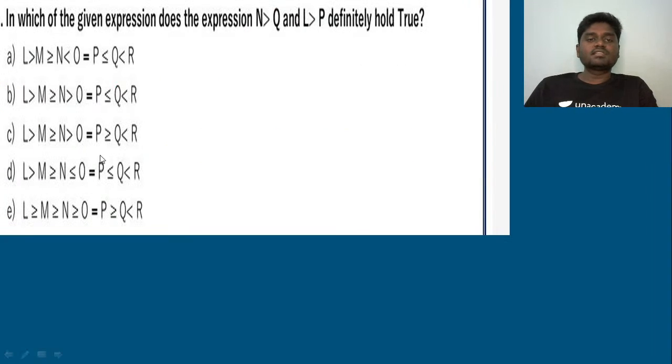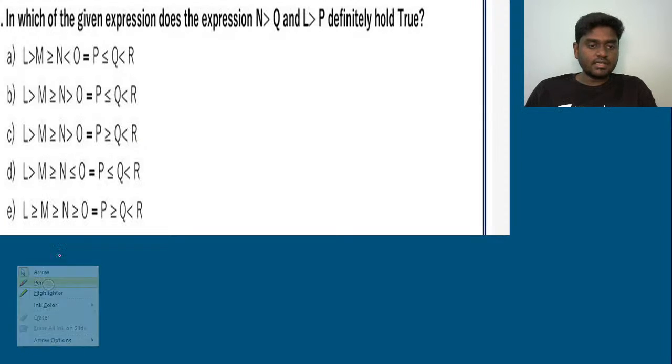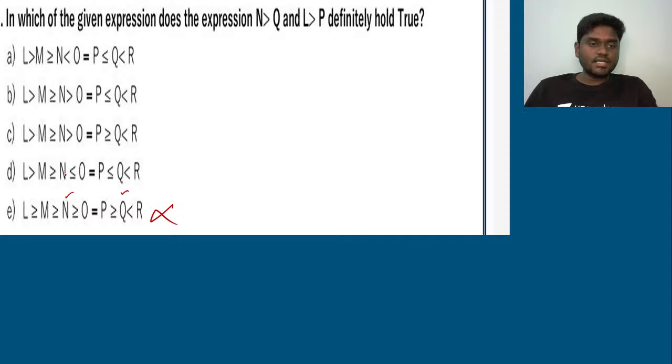In which of the given expressions does the expression N greater than Q and L greater than P definitely hold true? I'll start with option E. Okay. Let's see whether I can find it easily. The first thing is N greater than Q. N is here, Q is here. N is not greater than Q, N is greater than or equal to Q. So it definitely falls. And option D, if you see, N is here, Q is here. It starts with less than, so it definitely falls. And N is here, Q is here. From this I can say N is greater than Q. Okay, the first statement it satisfies.